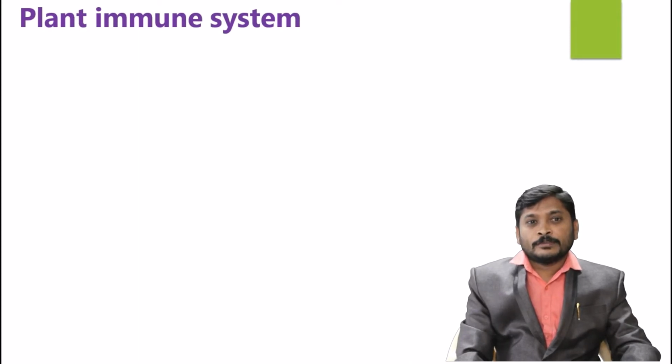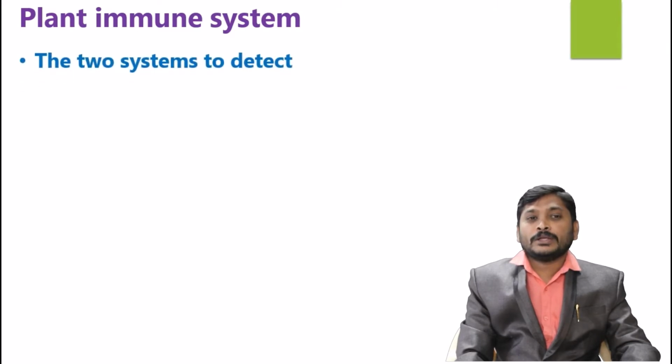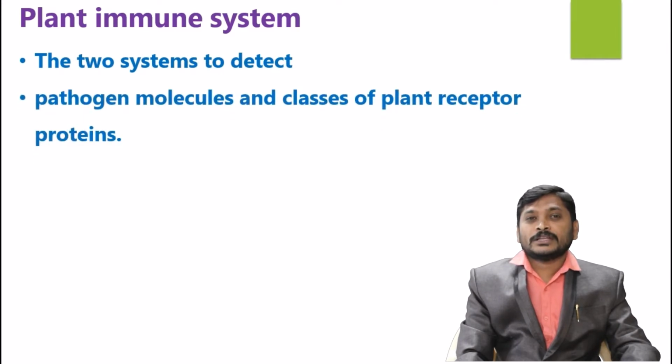Plant immune system is also one of the most important systems that identifies the invading pathogen. It requires two detecting systems. The first one is pattern detection. The molecular arrangement of a pathogen can be identified based on the pattern expressed on the pathogen. These are called pathogen associated molecules. They become the ligands. And another class is plant associated receptor proteins. These receptor proteins identify the incoming pathogen variety.